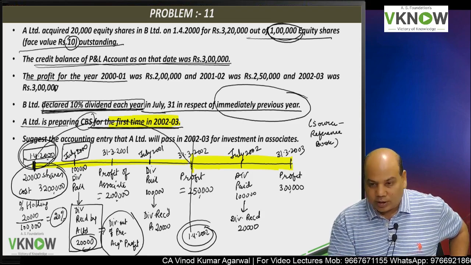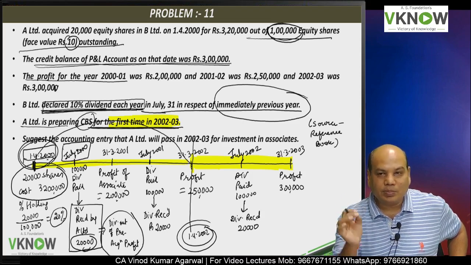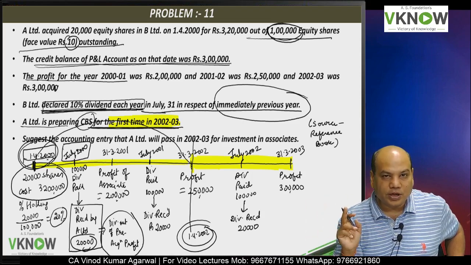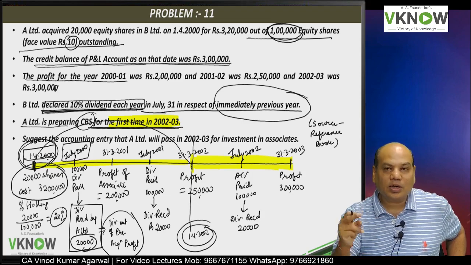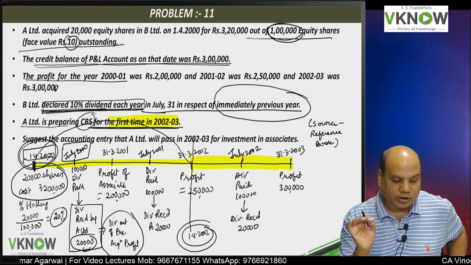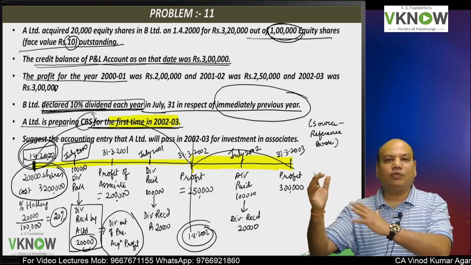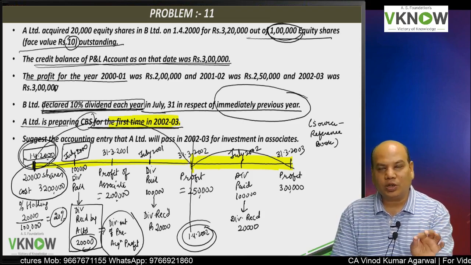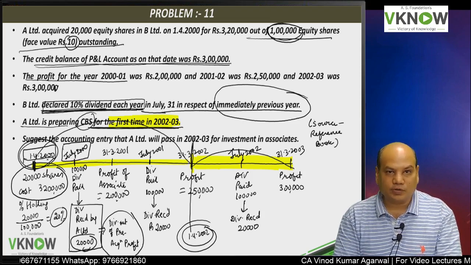Find out that, compare with existing book value, and the difference will be adjusted by debiting investment account and crediting reserve. For the first time when you apply AS 23, the difference between the existing carrying amount and the carrying amount that would have been determined as per AS 23 would be adjusted in reserve, and after that whatever adjustment you have to do, you will have to do as required by AS 23, usually in consolidated profit and loss account. So I have to make two working notes first.